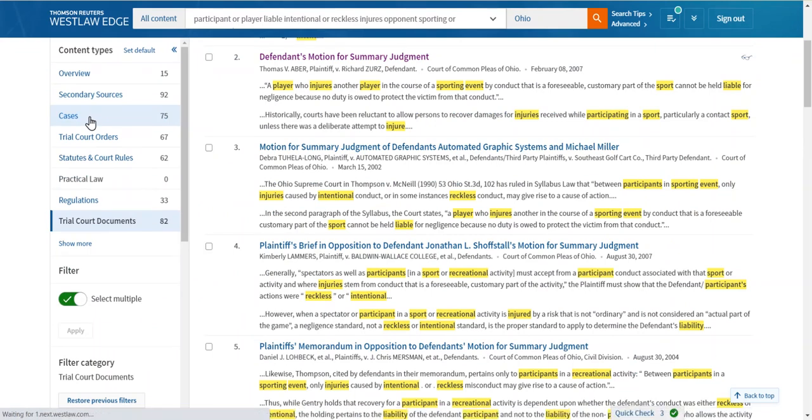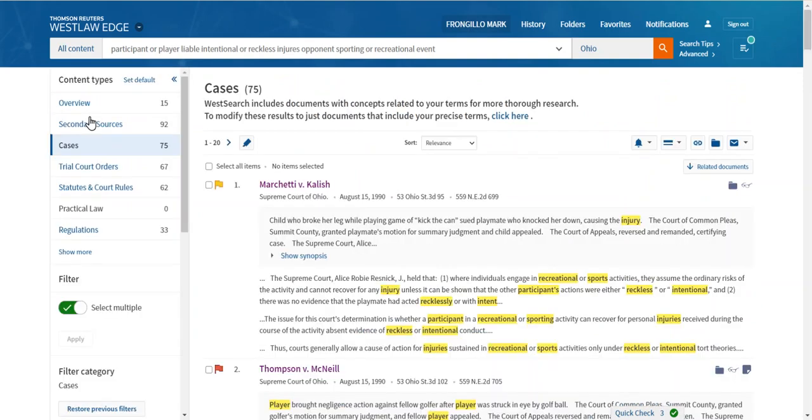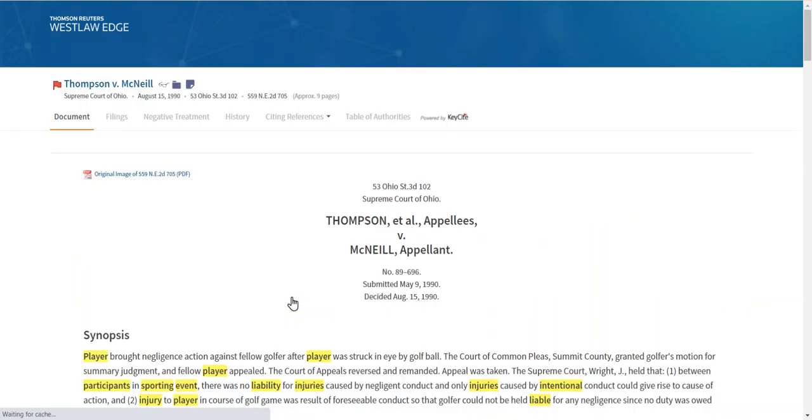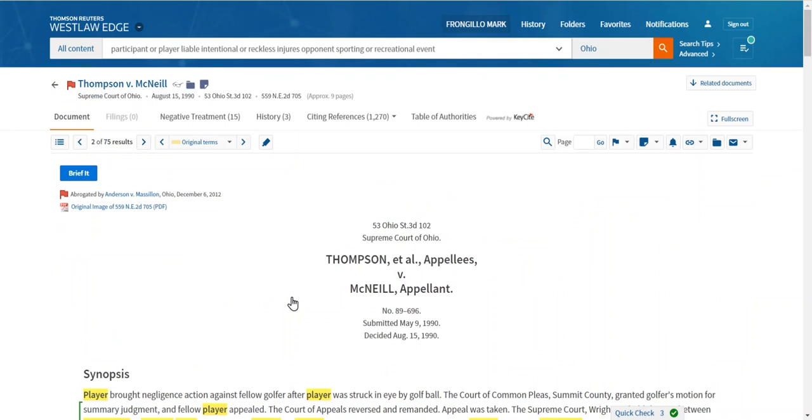All right, now I've looked at some good secondary sources. I've looked at some trial court documents. I'm now going to click and take a look at cases. Some of these we've probably theoretically read already because we got them from those secondary sources and trial court documents. But two that popped up for me that I just wanted to talk about quickly are Marchetti and Thompson. And keep in mind, Thompson, don't make the mistake a lot of students make. Just because they see a red flag, they think they can't use the case. If you see a red flag and your case was reversed on appeal by a higher authority, absolutely don't use it. Go to the higher reversing authority.